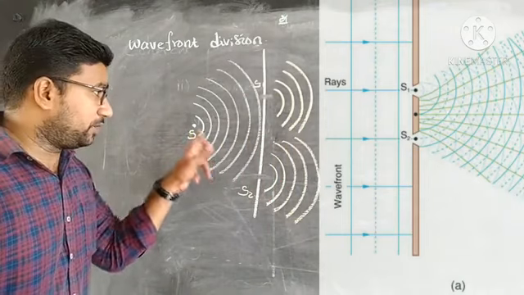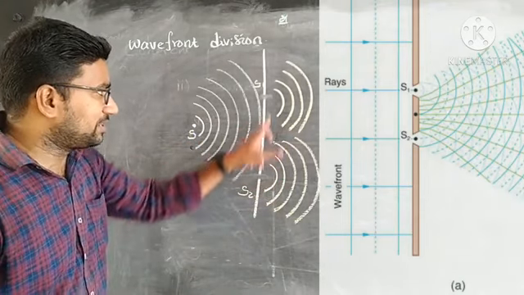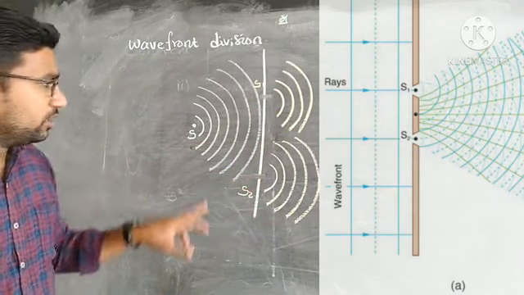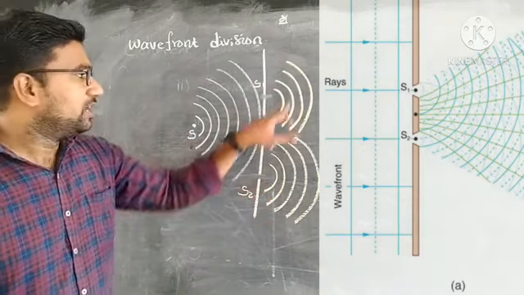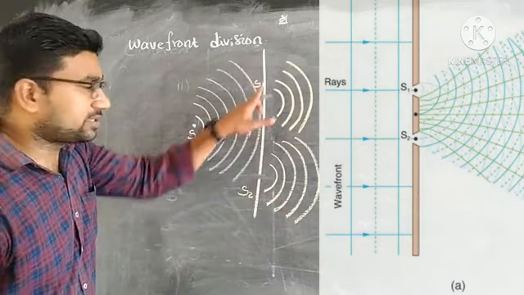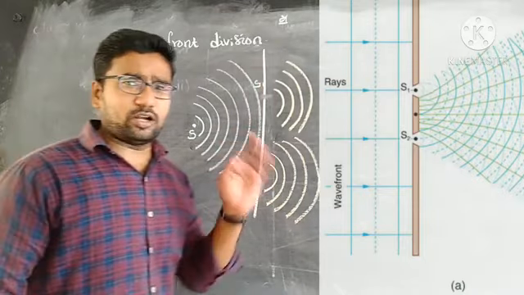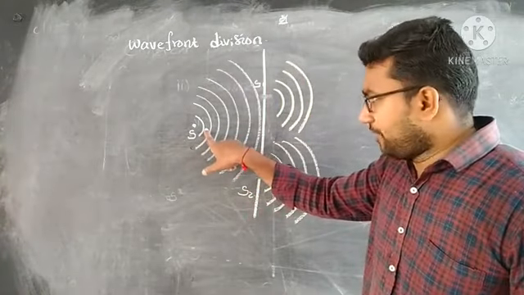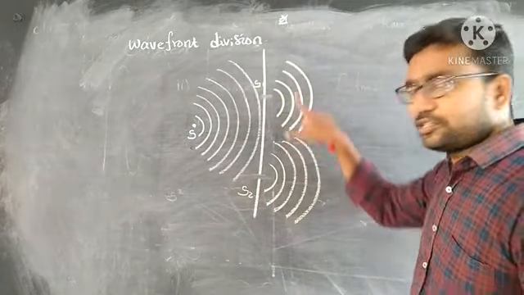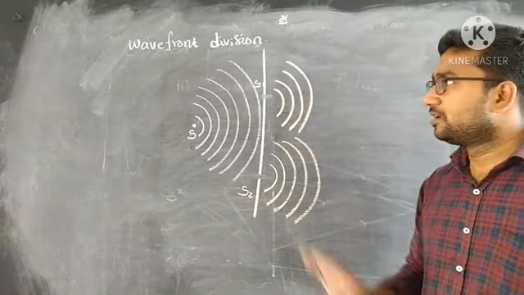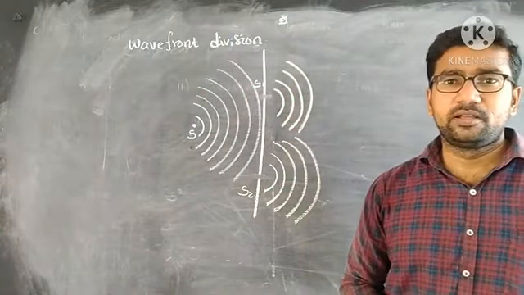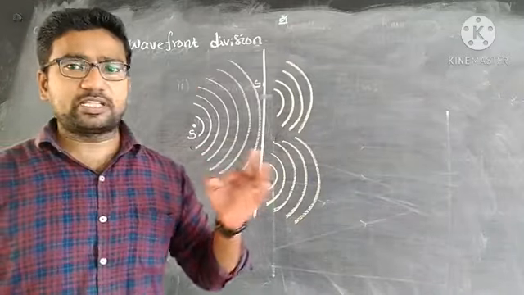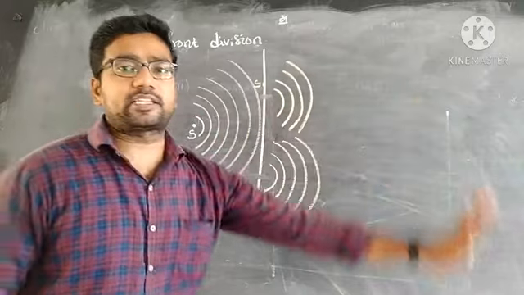So a single source will produce the same phase, the same frequency, the same waveform, the same wavelength and amplitude. So a single source can create coherent sources by using the double slit. This technique is commonly used. Whatever phase the source has, that much phase the secondary source has, which are the wavelets and wavefronts. This is the commonly used wavefront division. Right. Next, now I am going to find out the interference pattern by using the double slit experiment.